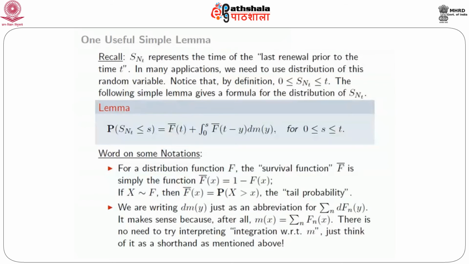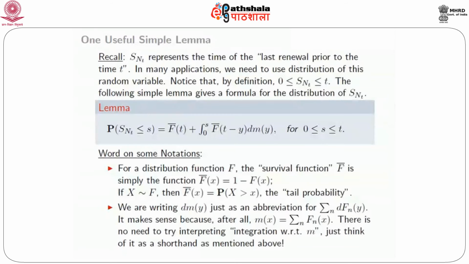So we are going to see why this lemma is true. Now, words on some notation. We have already introduced this, but just to recall, for a distribution function F, which here is the common distribution of the interarrival times, the associated survival function F bar is simply the function F bar of x equal to 1 minus F(x). So if X has distribution F, then F bar of x simply represents the tail probability that X is greater than x.